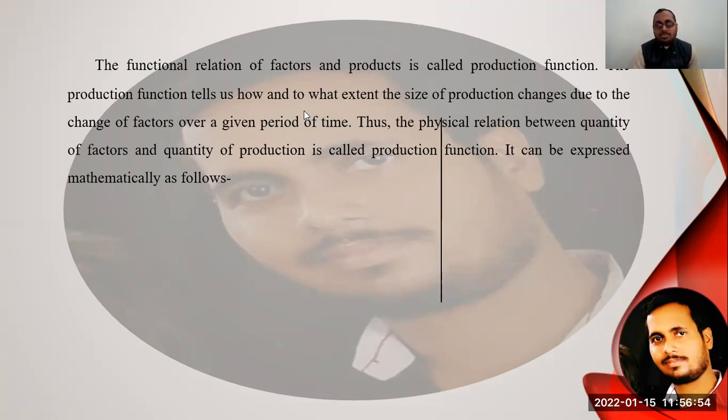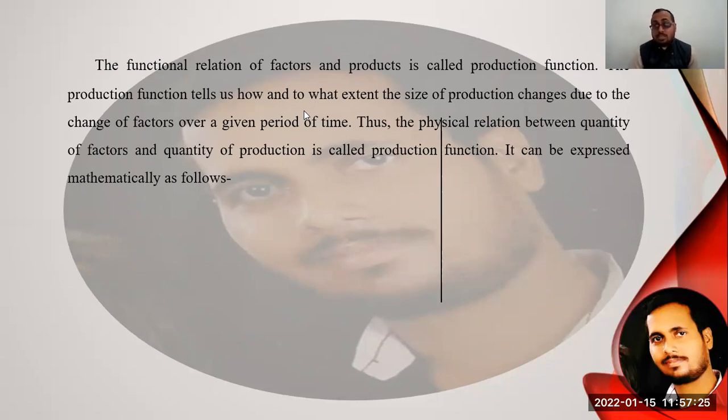Students, the production function is the relation between the production inputs and the output. We can say that the functional relation of the factors and the output is called the production function. The production function tells us how and to what extent the size of the output changes due to a change of factors over a given period of time.